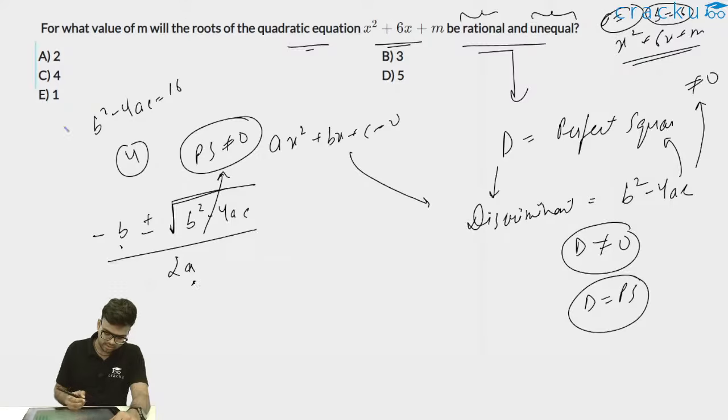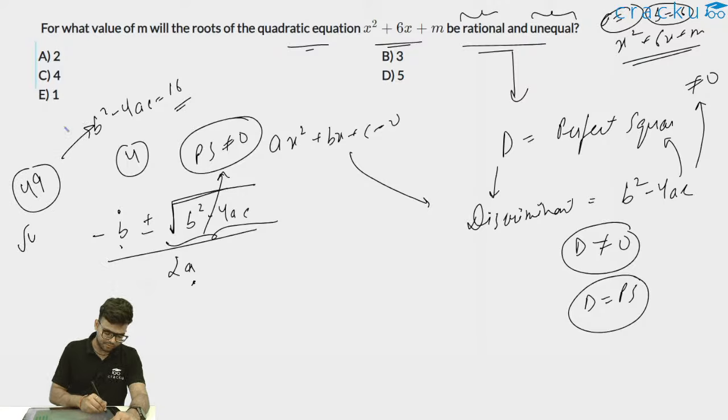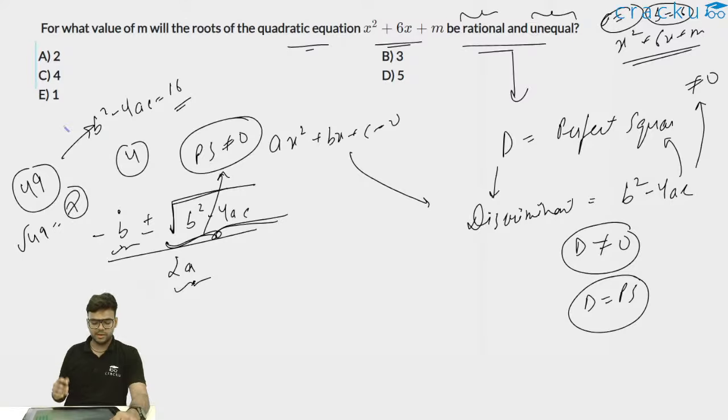So my a is a rational number, my b is a rational number, and this part, under root b square minus 4ac, is also a rational number. Why? Because b square minus 4ac is a perfect square, so under root will always give me a rational number only. Let's say if b square minus 4ac is 49, under root of 49 will be equal to 7. So minus b is a rational number, 2a will also be a rational number, and under root b square minus 4ac will also be a rational number, and ultimately my two roots will be rational only.